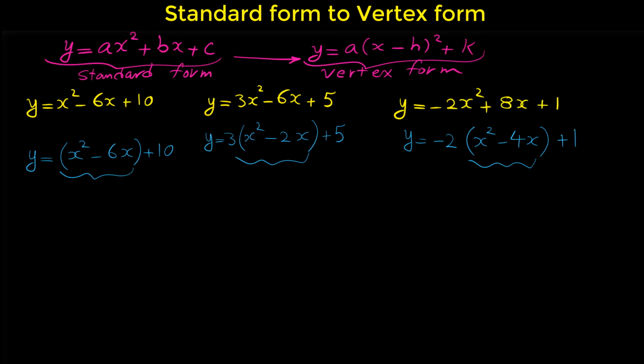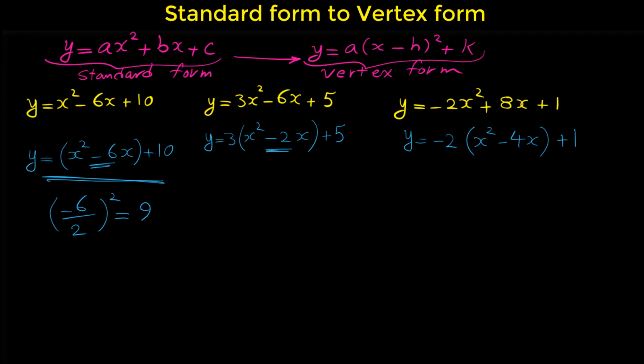But how do we find that number that we have to add to these brackets? The number that we have to add to these brackets is half of the coefficient of x, squared. Half of negative 6, which is negative 6 divided by 2, is negative 3, squared is 9. So in this example, we have to add a 9 to the bracket.